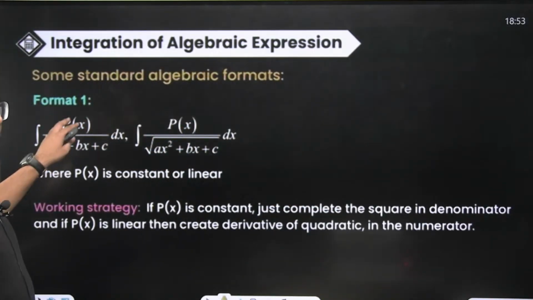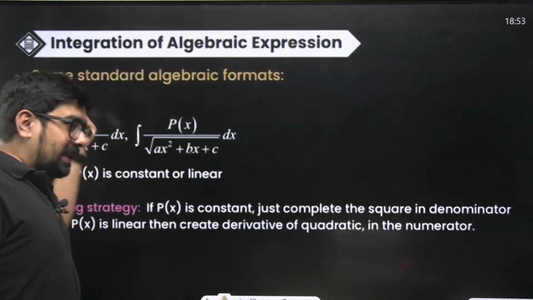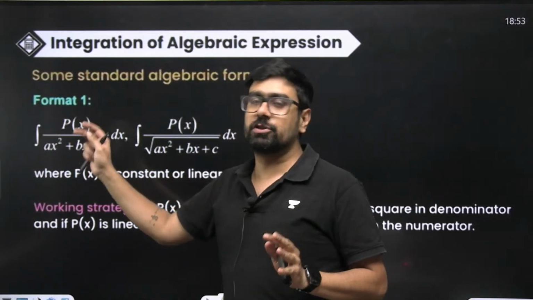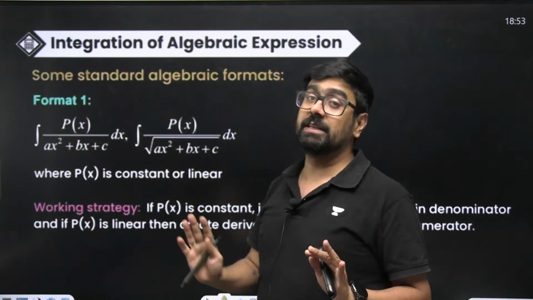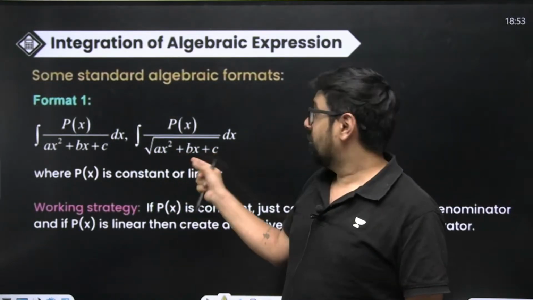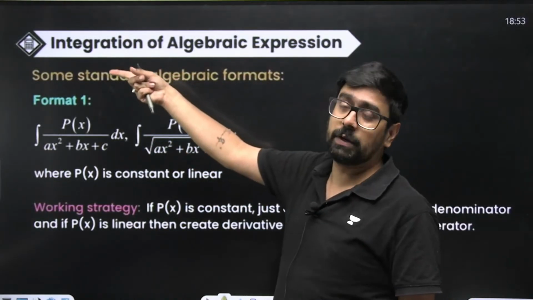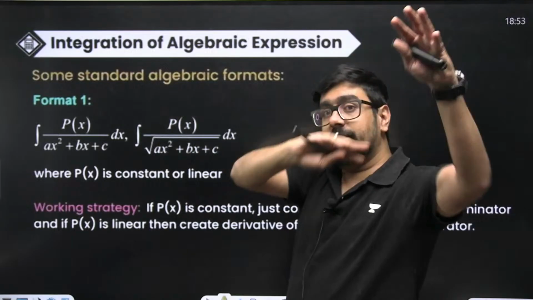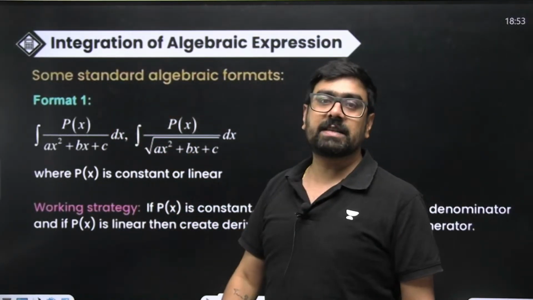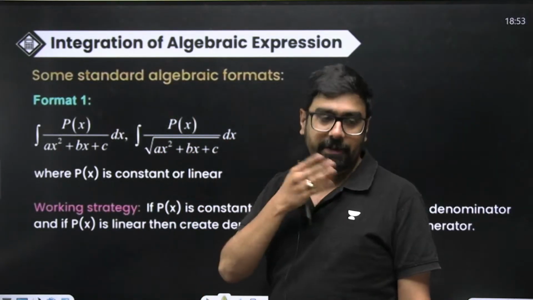First format, if you see a linear by quadratic or linear by square root of quadratic. Here p of x, this polynomial, is either linear or constant. Constant by quadratic, till now we haven't seen. If you're thinking we have seen something like this, no, we had square root of linear, right? In those problems we directly substituted it as t. Don't confuse yourself there. Here there is a specific standard method that only if you follow, you'll reach the answer within time. Otherwise, you'll get lost somewhere.